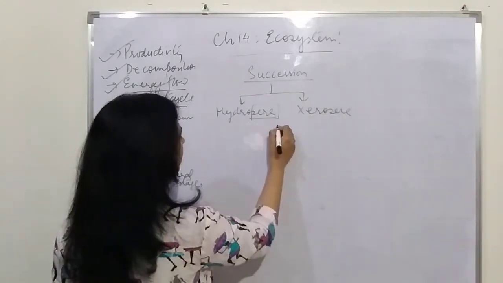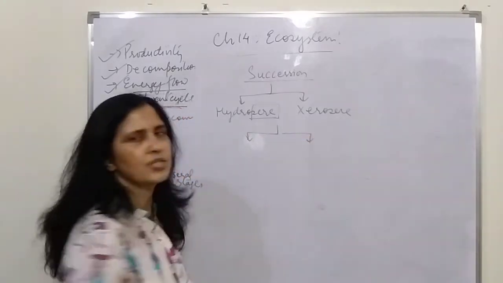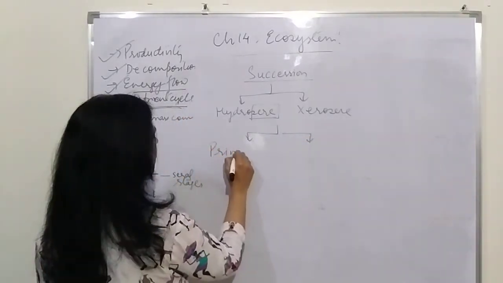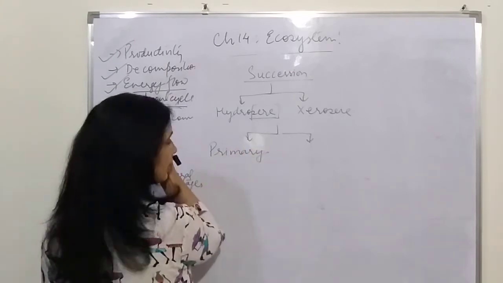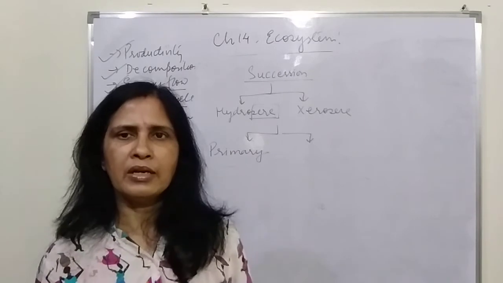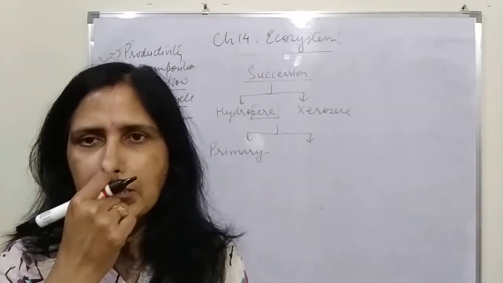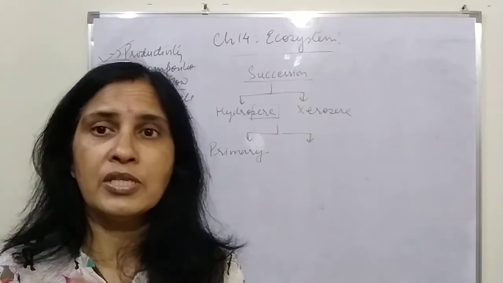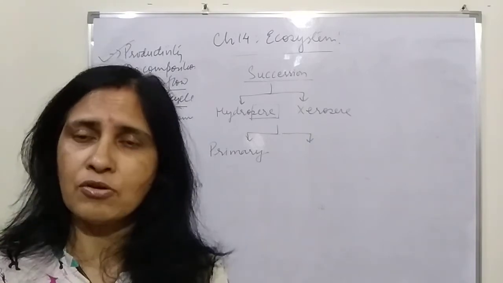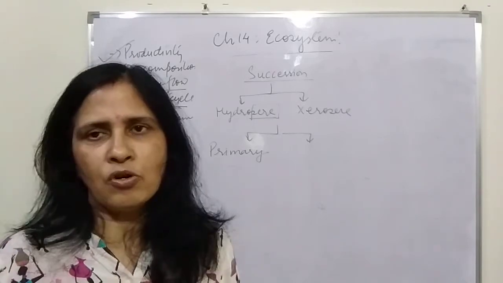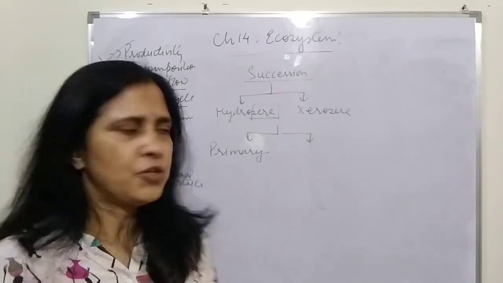Now there is one more category on the basis of where the succession is taking place. If the succession is taking place in an area which has never been occupied by any other species earlier, then we call it primary succession. For example, the bare rock and volcanic eruptions are places which were never occupied by species earlier. If the succession is happening in that area, it is called primary succession. And definitely it is going to take more time because it has not been inhabited by any other species.